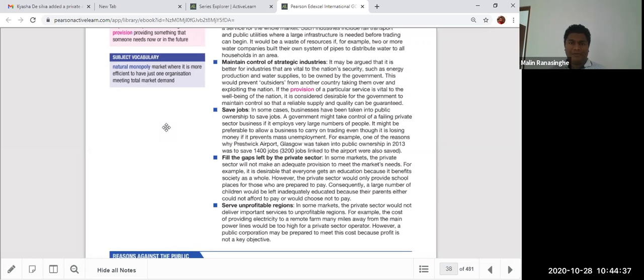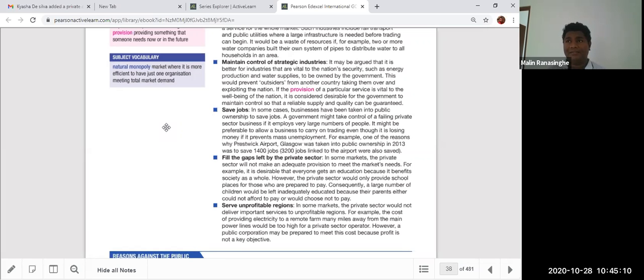And also save jobs. We need public corporations, because when private sector comes, they always cut costs by reducing labor, and then unemployment will be created. But with government organizations, you can see Sri Lanka recently provided job opportunities for 160,000 people, graduates and other people also in the list. So if you are unemployed, you can go and register, and then the government will give you a job opportunity to work.